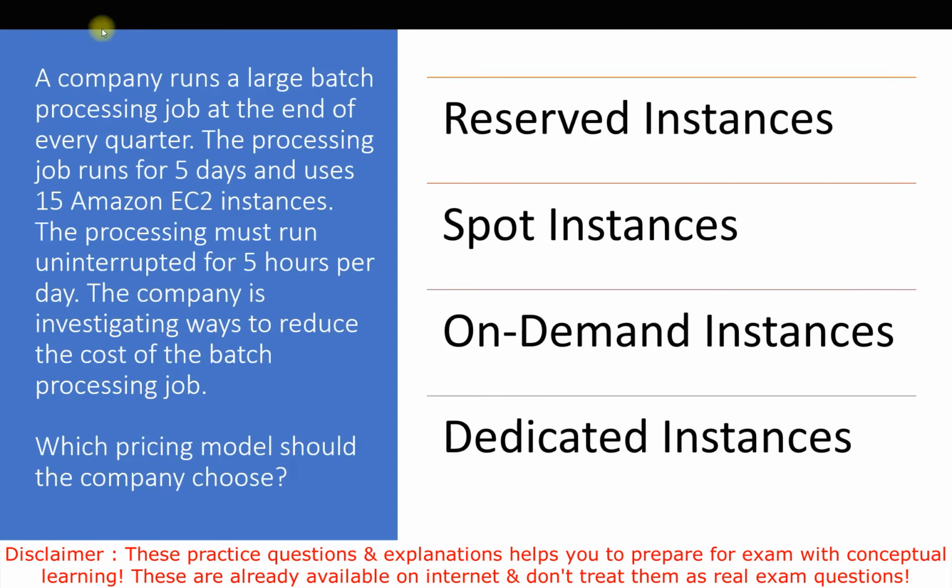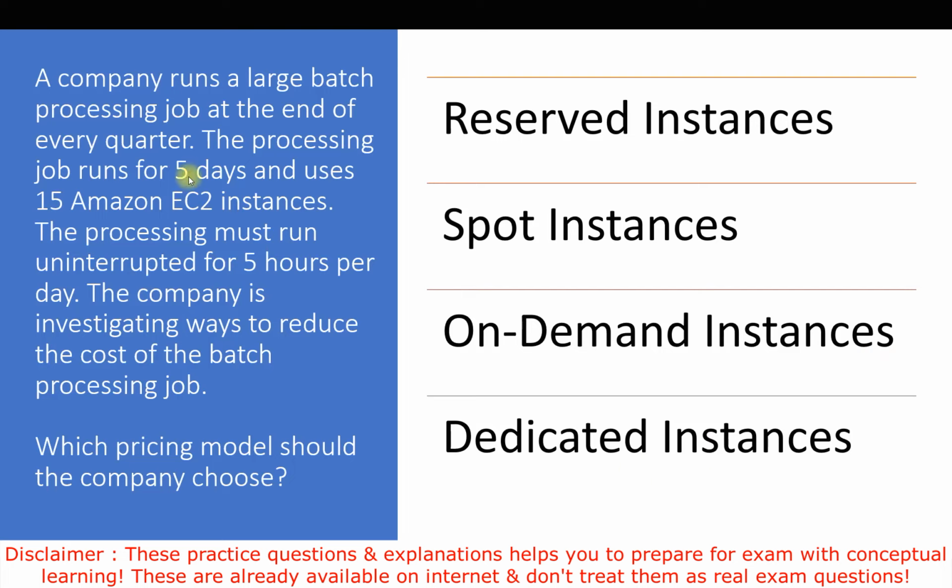So guys, let's talk about this question. A company runs a large batch processing job at the end of every quarter. The processing job runs for 5 days and uses 15 Amazon EC2 instances. The processing must be uninterrupted for 5 hours per day. The company is investigating ways to reduce the cost of the batch processing job. Which pricing model should the company choose? The options we have: reserved instances, spot instances, on-demand instances, dedicated instances.